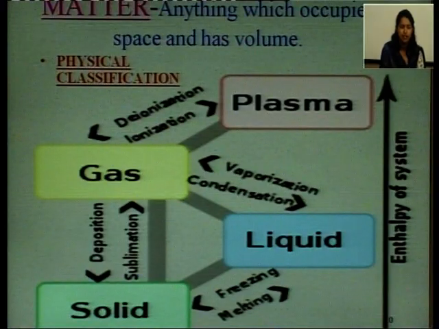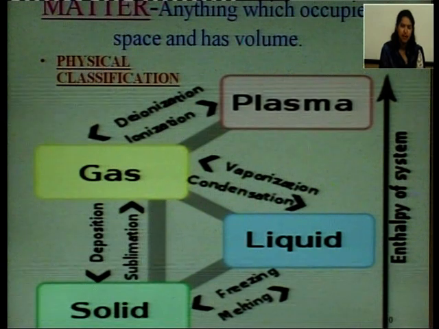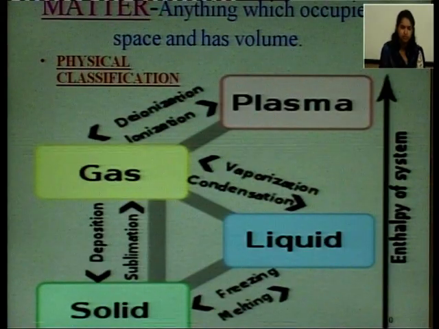You have all heard that there are 3 states of matter, but later on it was added that there is a 4th state of matter also. So, what are these? One is solid, second is liquid, third is gas and fourth is plasma. So, these are the 4 states of matter according to the physical classification.